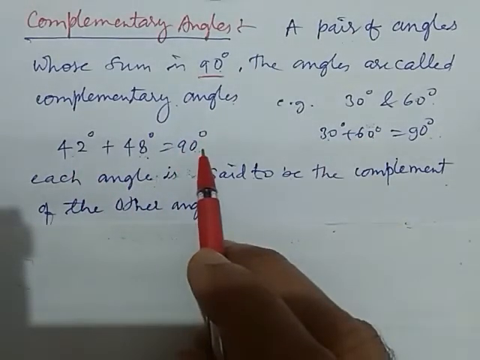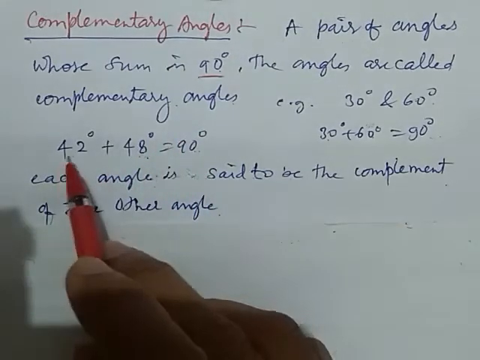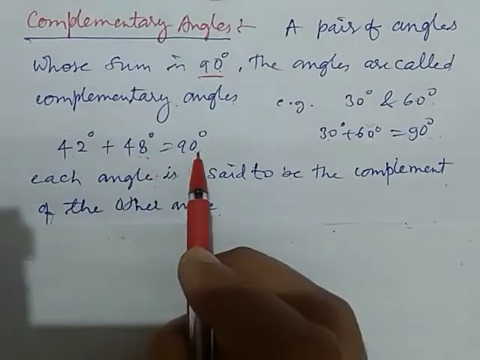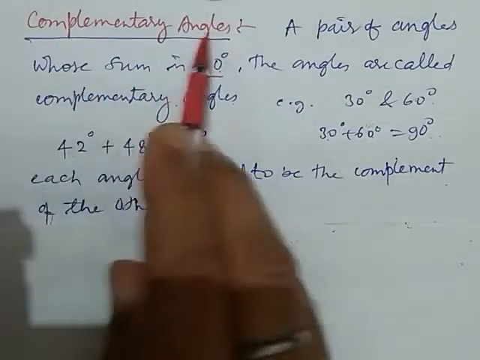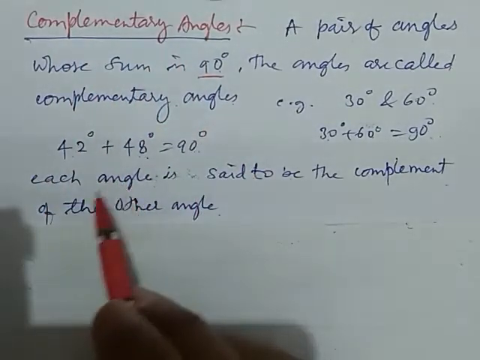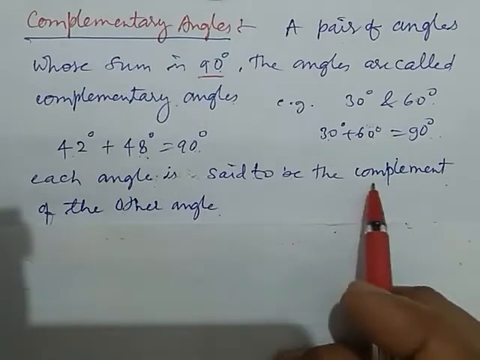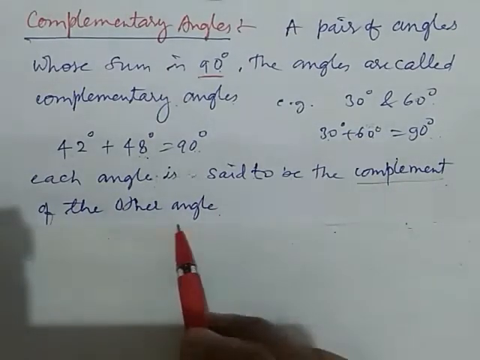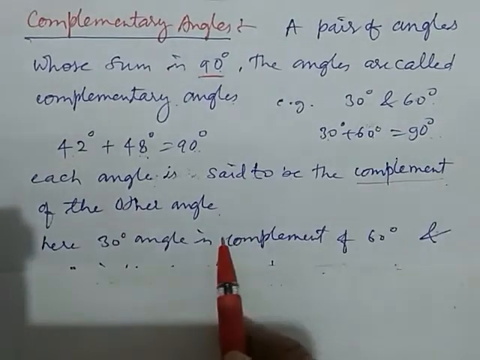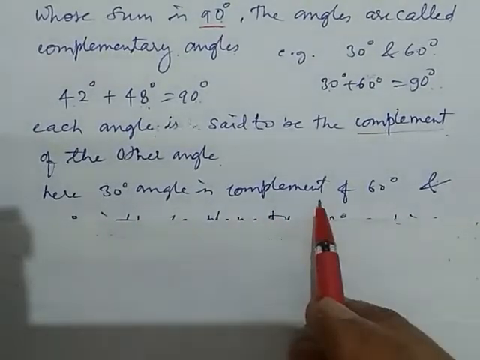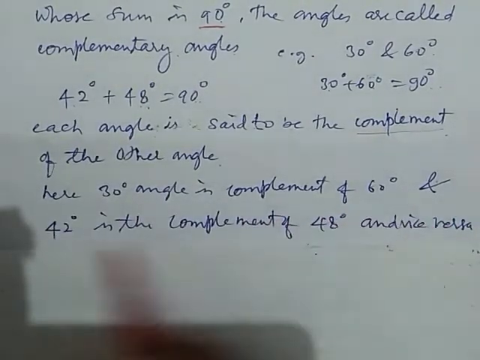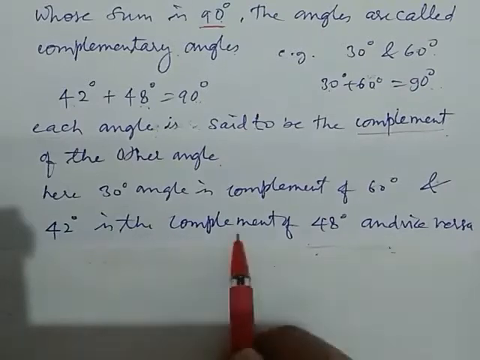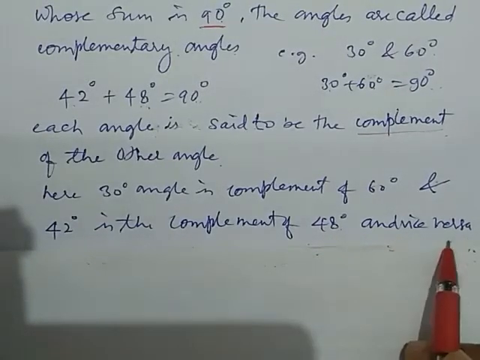Always remember, any pair of angles having the sum 90 degree is called a complementary angle pair, and the angles are said to be complements of each other. Here the 30 degree angle is the complement of 60 degree and the 42 degree angle is the complement of 48 degree and vice versa.